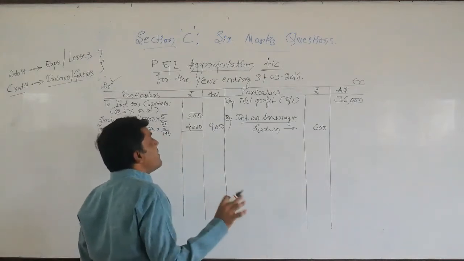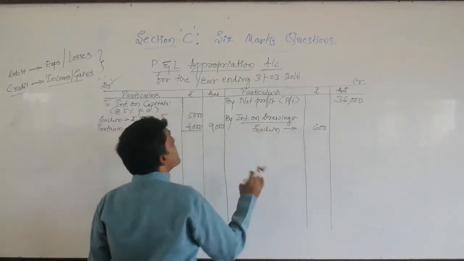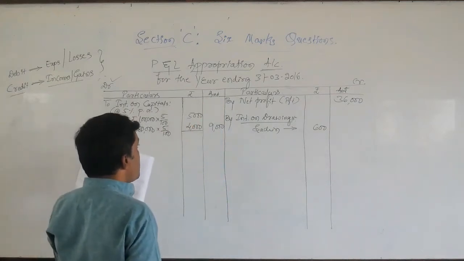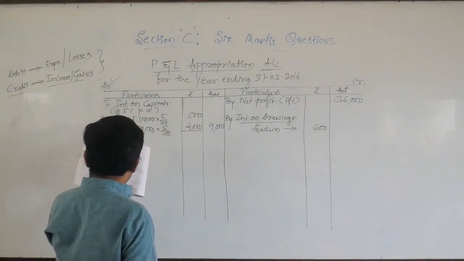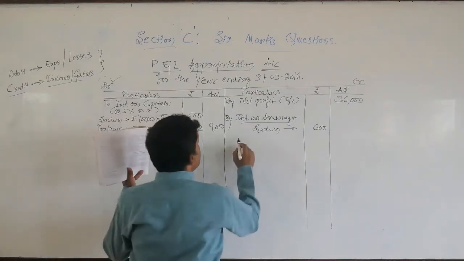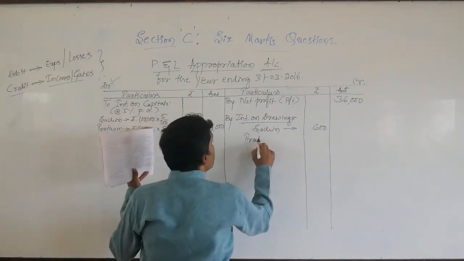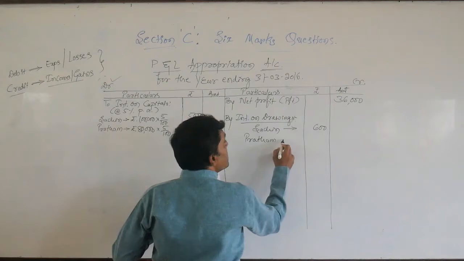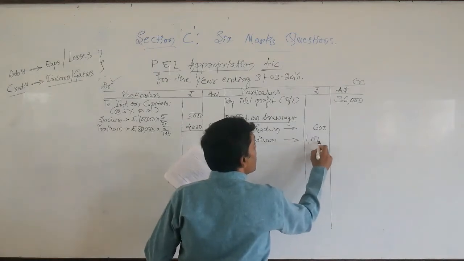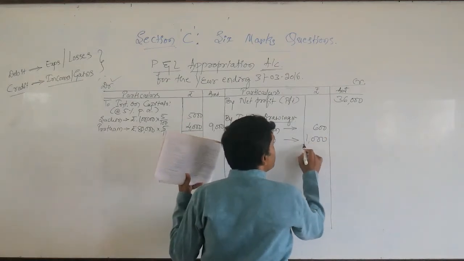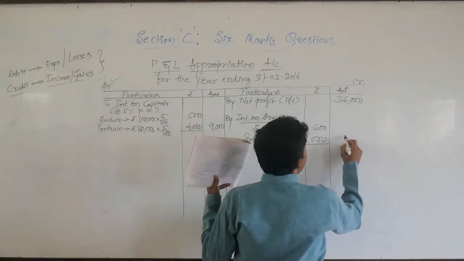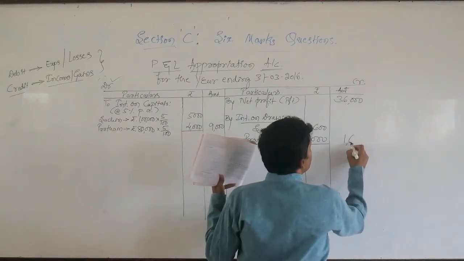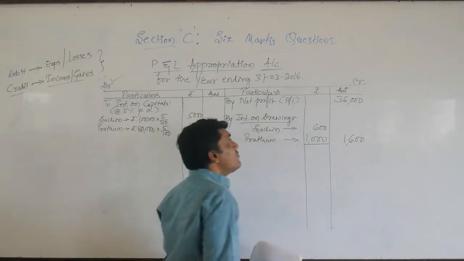Drawing is not income, but interest on drawing is an income to our firm. Sachin's interest on drawing is rupees 600 and Pratham's interest on drawings is rupees 1000.